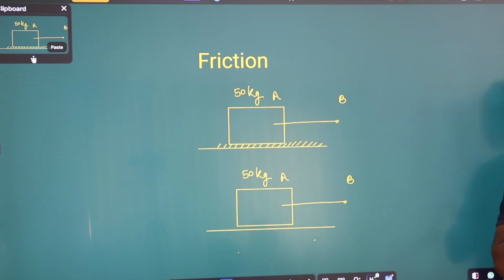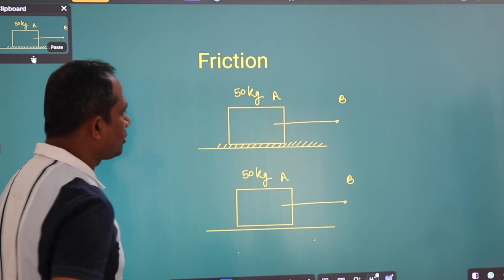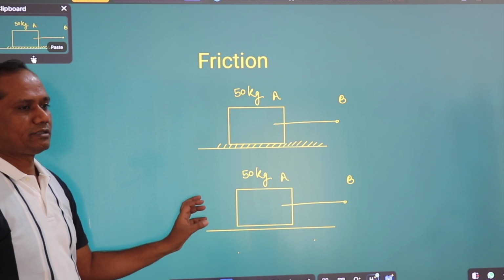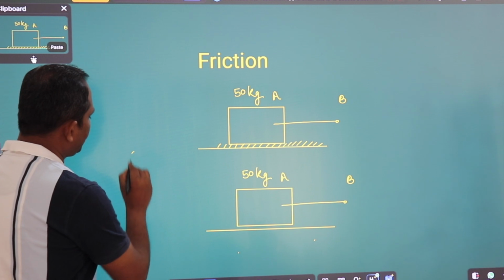Why is there a different experience here? Why does the object feel like a heavy object in one case and a light object in the other? This feeling is due to the friction.